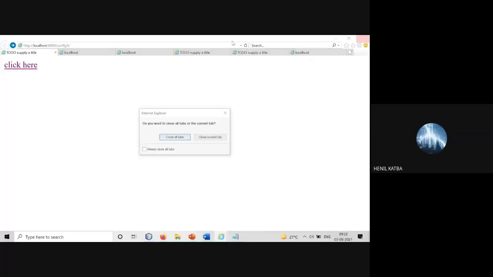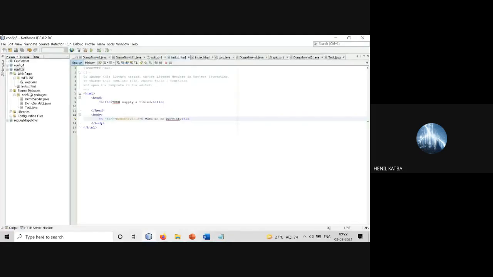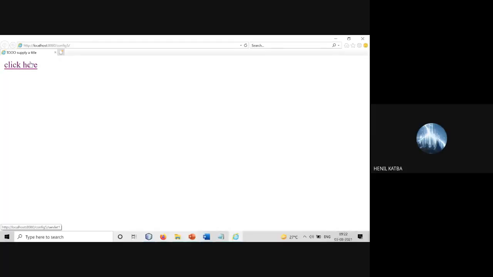Just a second. I need to check why it is not showing me this change which I am applying in index.html. It is running the old one only.